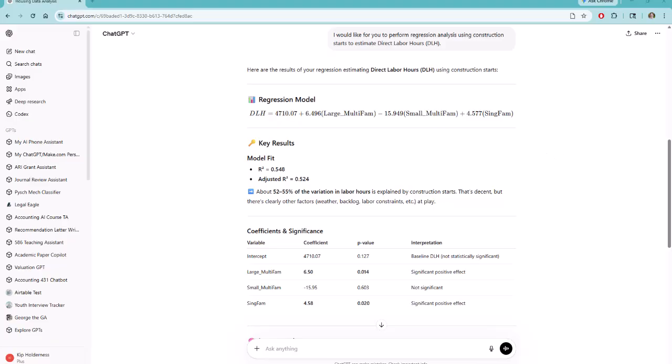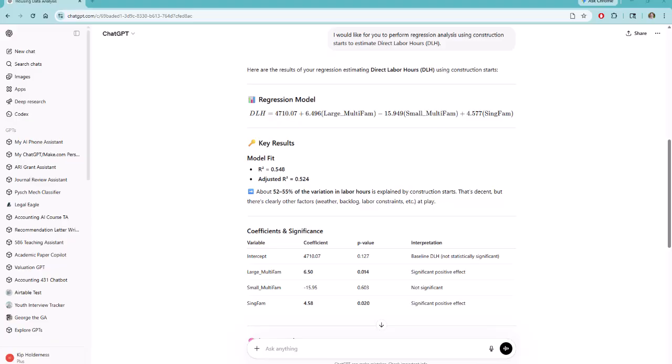What we are going to do is use a little bit of intuition as the business owner here, or just common logic. We are trying to predict the number of direct labor hours we need for roofing, but when we start building a home or an apartment building, we don't put the roof on first. And so it could be that it makes more sense to use last month's construction starts to predict this month's direct labor hours.